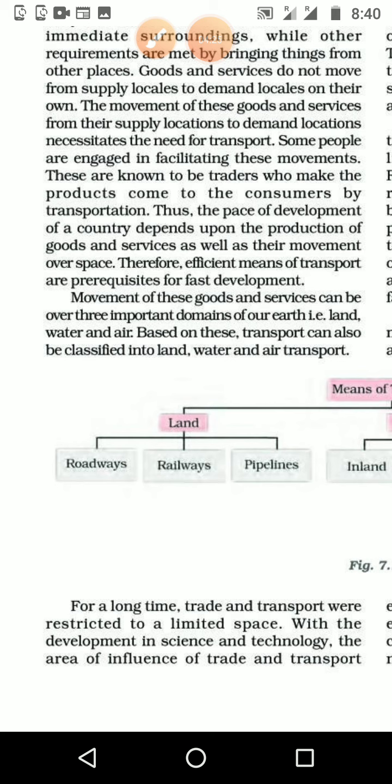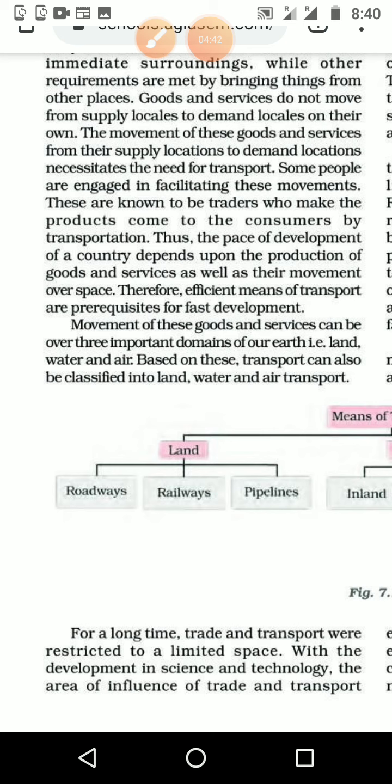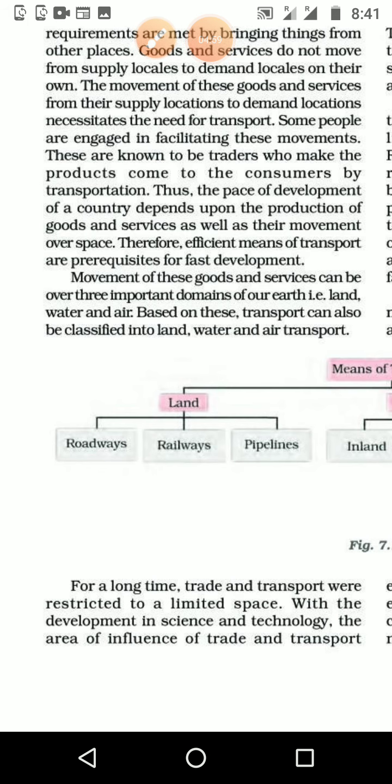For that, transportation may be available, but how will we know where the supply is and where the demand is? So we need communication first, then transportation. Some people are engaged in facilitating these movements, helping with transportation facilities. These are known as traders, who make the products come to the consumers by transportation.